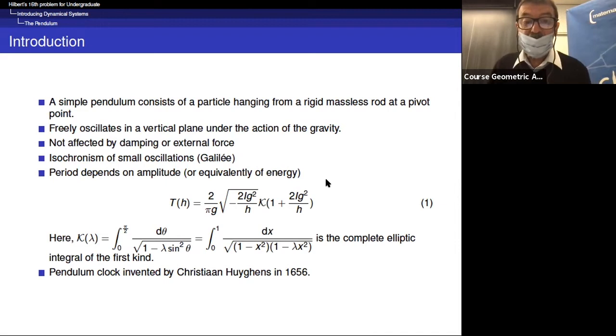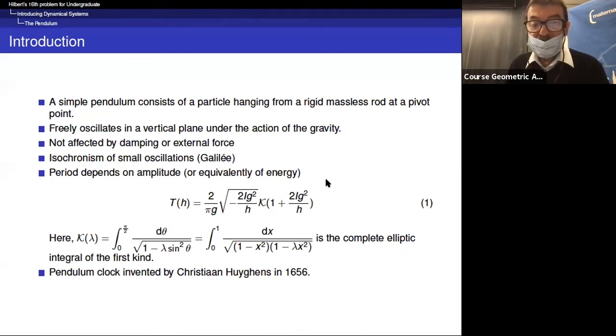But later, Jacobi gave all the fundamental mathematics necessary to find the explicit formula for the period as a function of the amplitude or equivalently of the energy. And it involves the complete elliptic integral of the first kind.